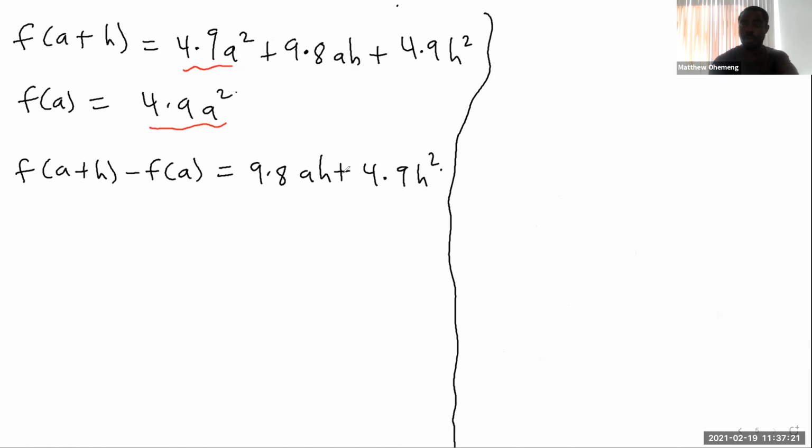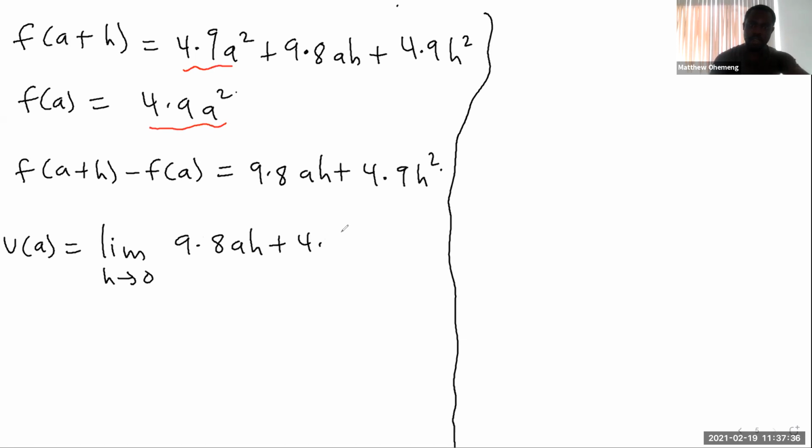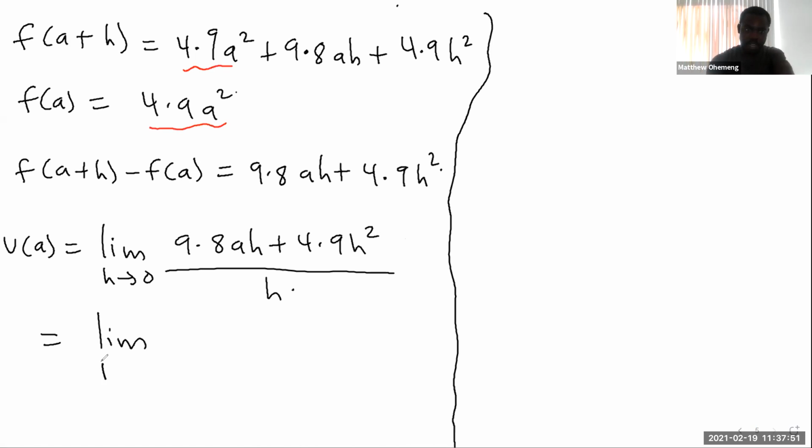So now I have the top, my life is a little bit easier. So I can find the instantaneous velocity at any time a, right? So that's the limit as h approaches 0 of f of a plus h minus f of a, that's this, right? So that's 9.8ah plus 4.9 h squared, and then all over what? h. If you are trying to find this limit, you always end up with type 0 over 0. So don't even bother plugging in, right? So just go straight to the simplification part.